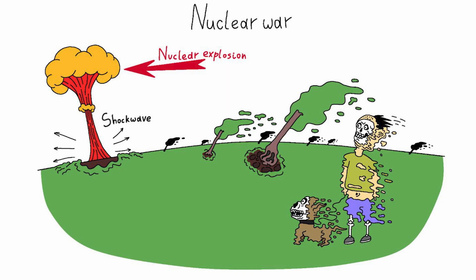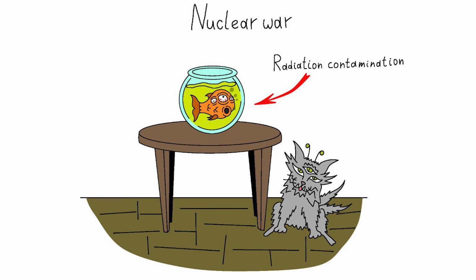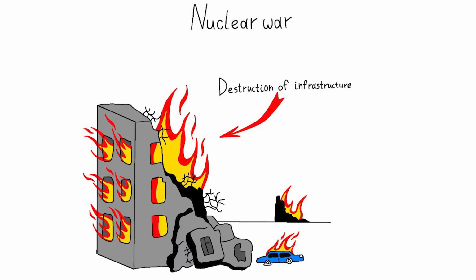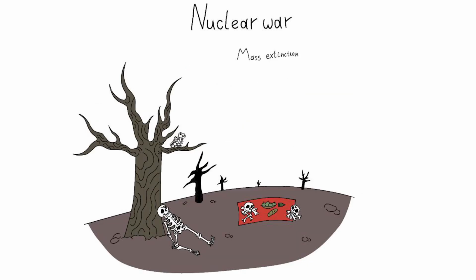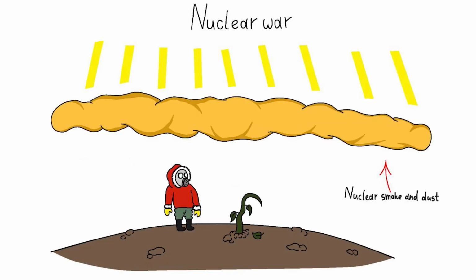Nuclear war. A global conflict involving the use of nuclear weapons can cause devastating consequences, including radiation contamination, fires, destruction of infrastructure, and mass extinction of plants, animals, and humans. When nuclear bomb explosions release large amounts of dust and smoke into the atmosphere, a phenomenon known as nuclear winter can occur. This would lower the temperature of the planet, blocking sunlight and shortening plant growth seasons, leading to starvation and mass extinction of many species of living organisms.